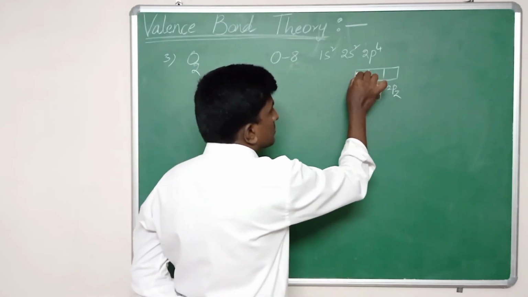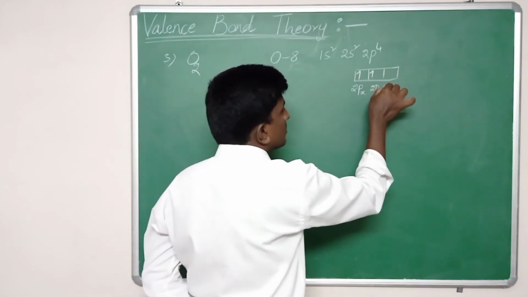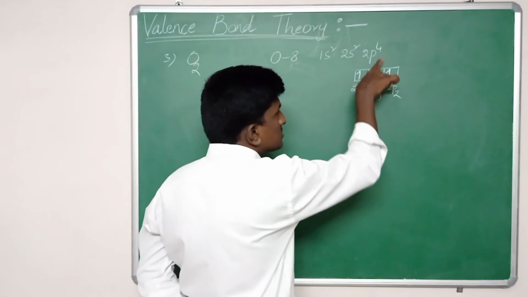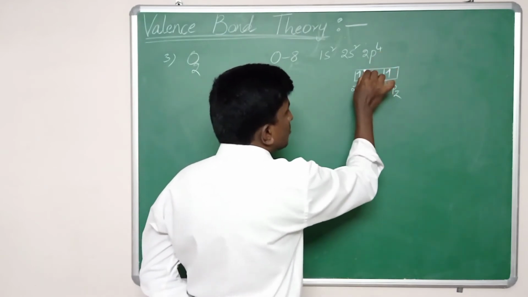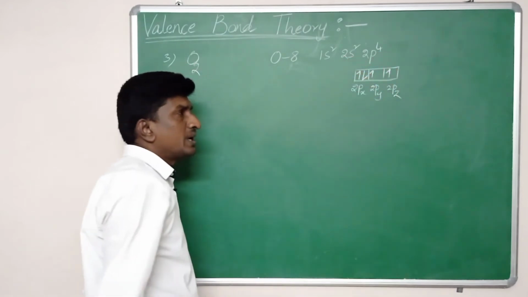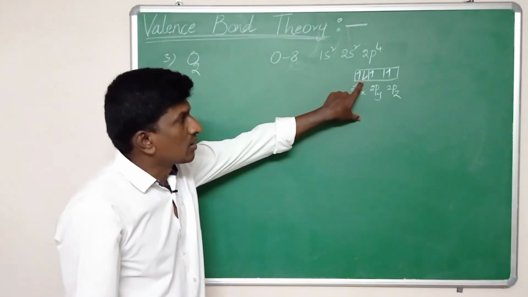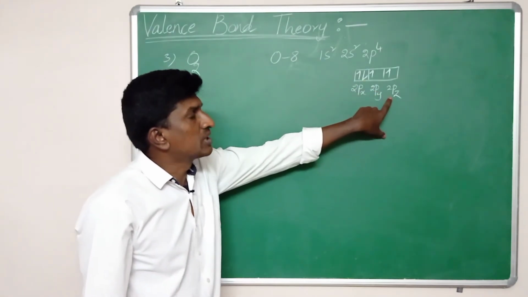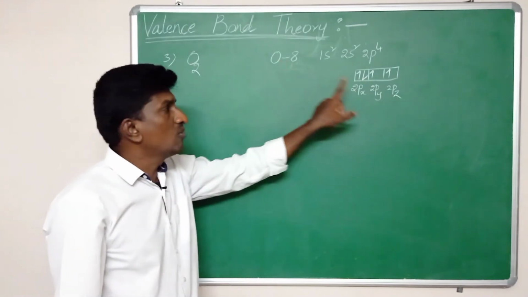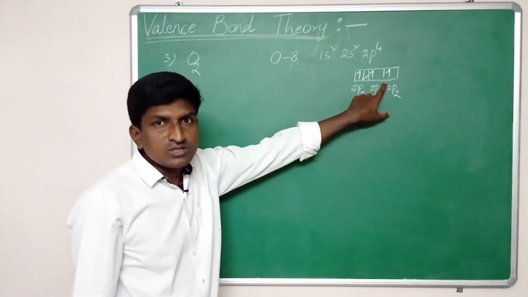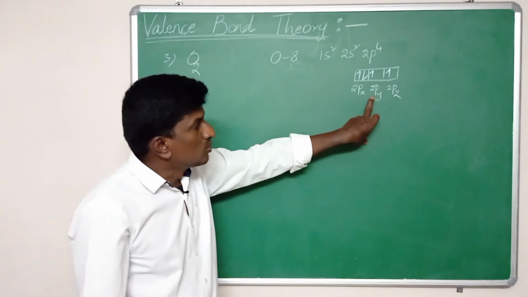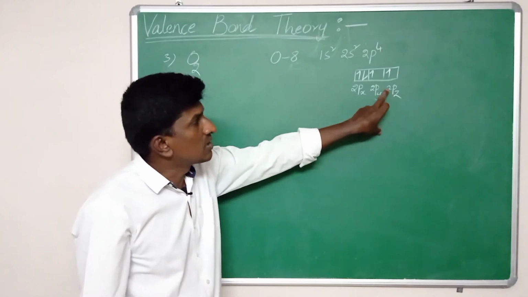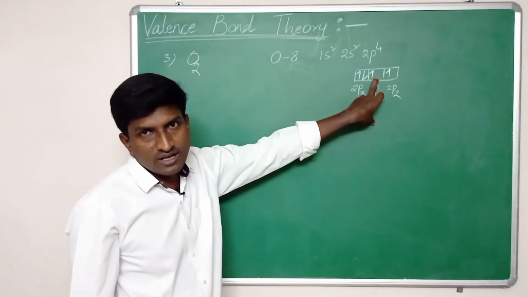The 2px has a paired electron, and the 2py and 2pz orbitals of oxygen have unpaired electrons.